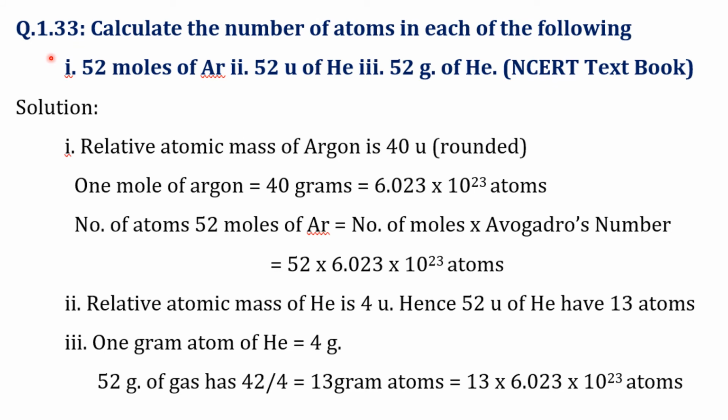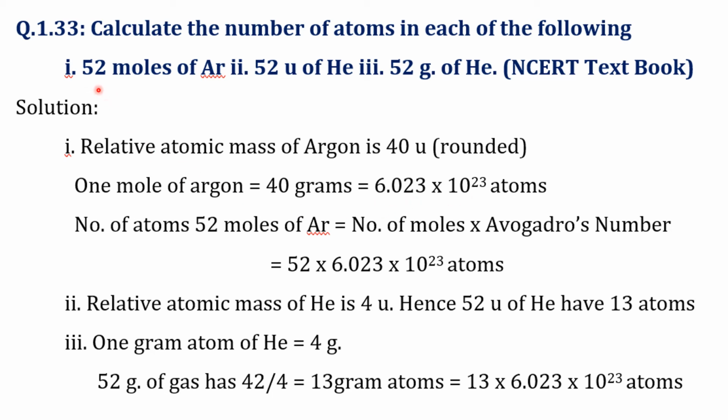Let us discuss another question, 1.33 from the NCERT textbook. Calculate the number of atoms in each of the following: 52 moles of argon, 52 units of helium, 52 grams of helium. Now 1 mole of argon equals 40 grams, and 1 mole of any substance has Avogadro number of particles, that is 6.023 into 10 power 23.